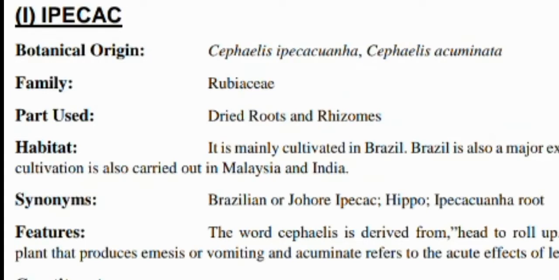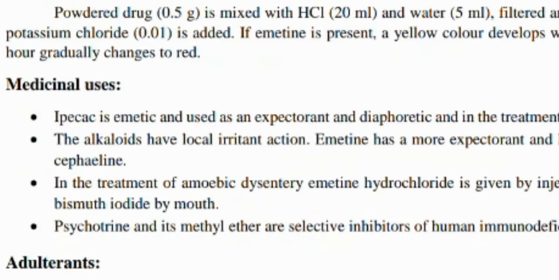The isoquinoline alkaloids. Its drug is ipecac. Botanical origin is Cephaelis acuminata, family Rubiaceae. Dried root and rhizomes are the part used. This is an expectorant and diaphoretic, used in the treatment of amoebic dysentery. It also has a local irritant action.